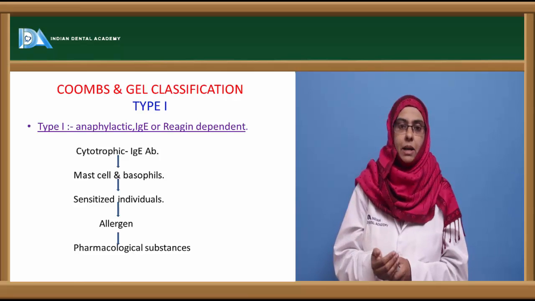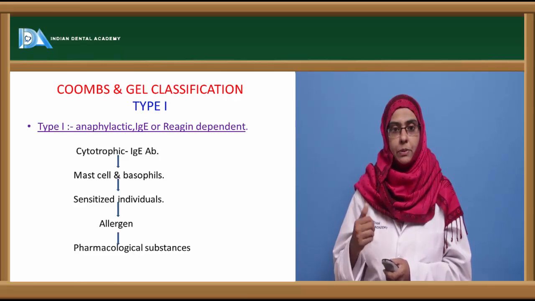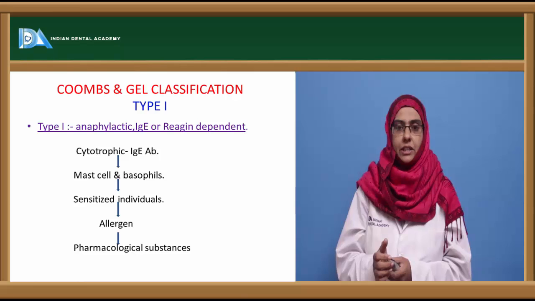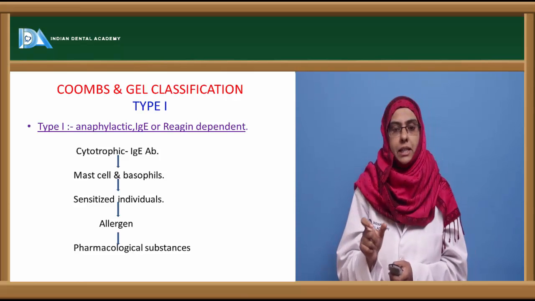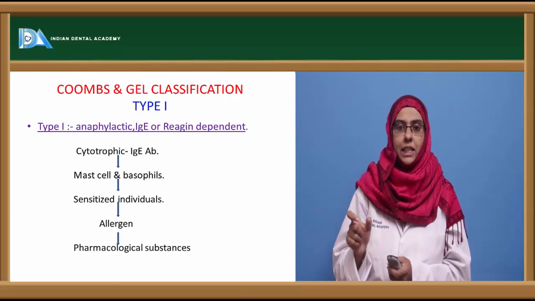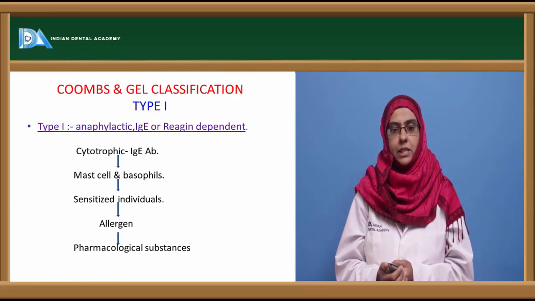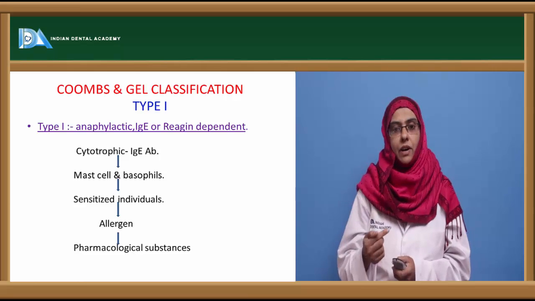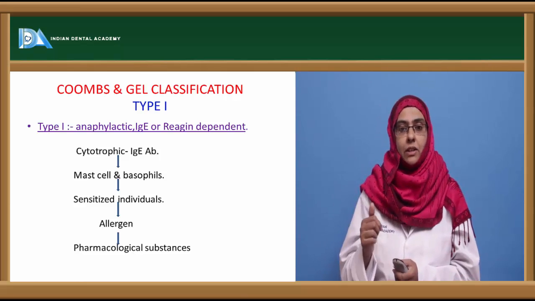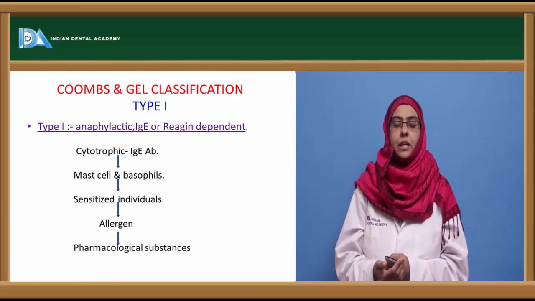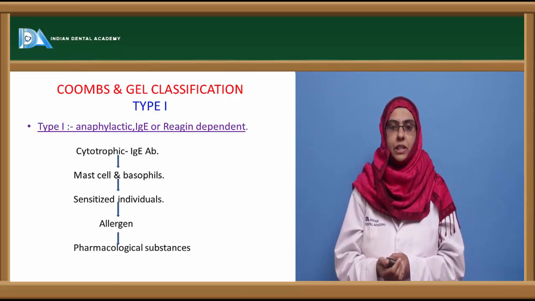They sensitize the mast cells and the basophil cells. Now on subsequent exposure to a similar type of antigen, the antigen will cross-link the antibodies that are already present on the mast cell and the basophil cell and cause the degranulation of the mast cells and the basophil cells, releasing pharmacologically active agents. Now these pharmacological agents are the ones that usually show the clinical manifestations of hypersensitivity reaction.